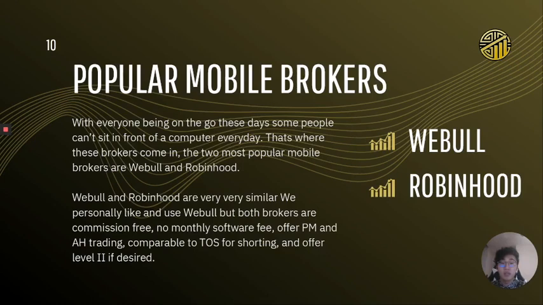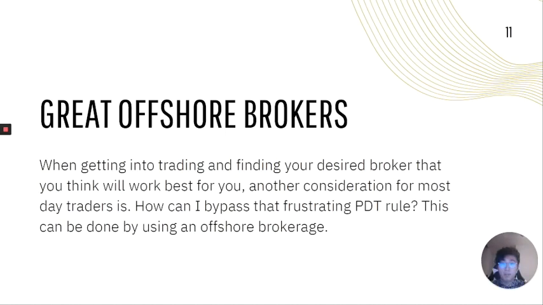Okay. Other than that, Robinhood, I can't really recommend anymore as much because I hear stories, and there have been a lot of cases where the broker just freezes during the middle of trades, right? So if you're in a stock and you're about to sell the stock and the broker just freezes, the circuit goes out, the power goes out, or whatever, then what's going to happen? You're not going to be able to sell that stock, and if the stock crashes, you're going to be losing money, right? So something that you need to think about.